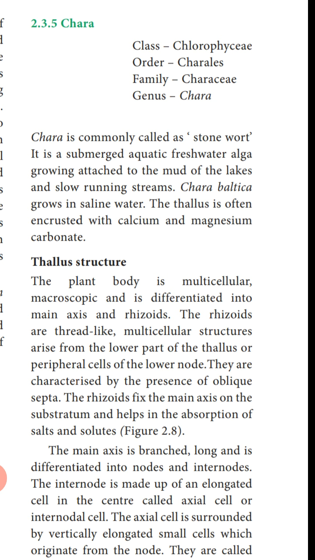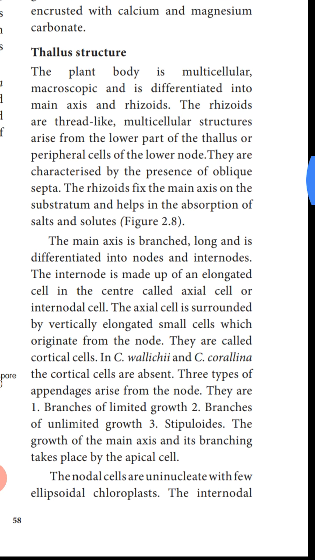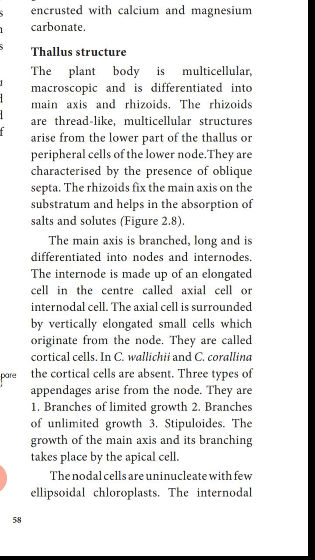The thallus is often encrusted with calcium and magnesium carbonate. So in this plant body you can find calcium and magnesium carbonate deposits. Now we can study the structure of the thallus, the structure of the Chara plant body. The plant body is multicellular, macroscopic and is differentiated into main axis and rhizoids. In the plant body of Chara, we can find it has a main axis and at the base it has the root-like structure that is called the rhizoids.